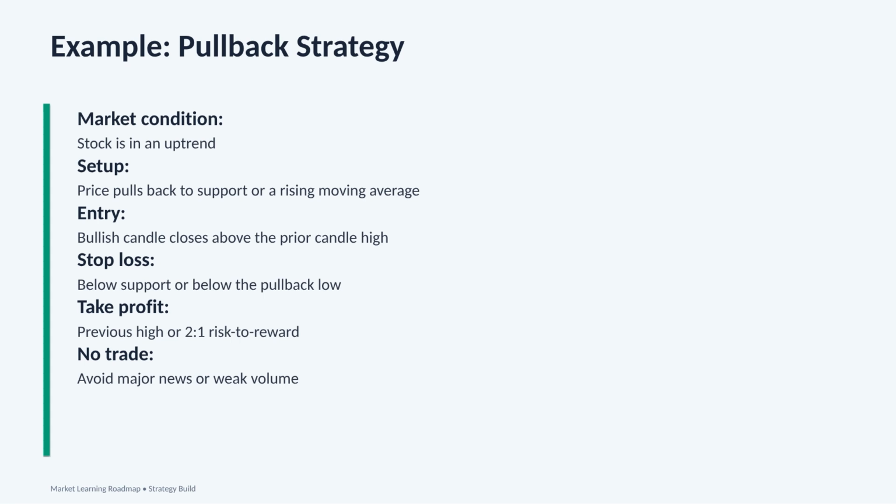The main lesson is this: a pullback strategy is not just buying because price went down. We are looking for an uptrend, a pullback to a key area, a bullish entry trigger, a clear stop loss, a realistic target, and a reason to stay out if conditions are not good. That is how we turn an idea into a complete trading strategy.